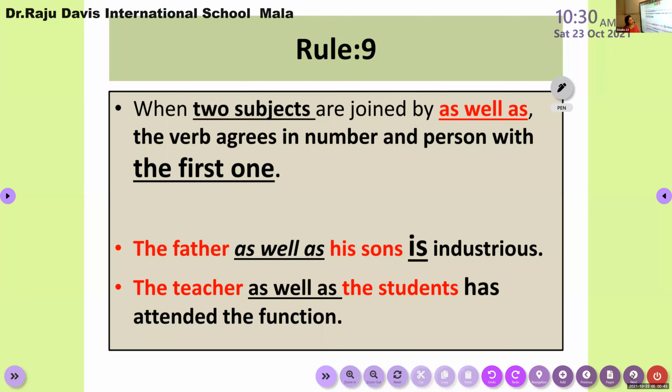Now, rule number 9. I'll talk about rule number 9, 10, and all the other rules in the next class.